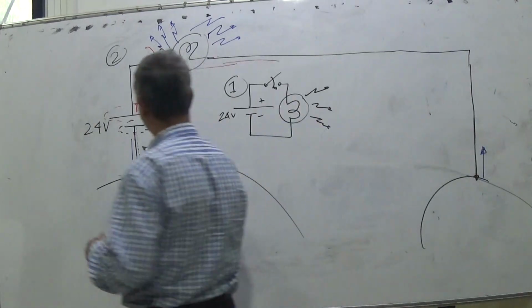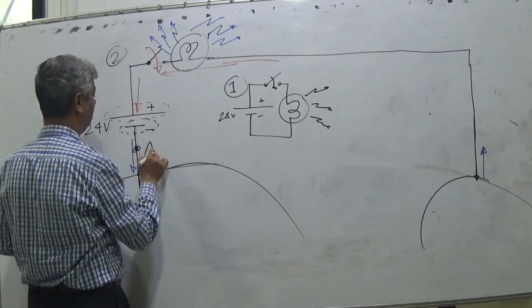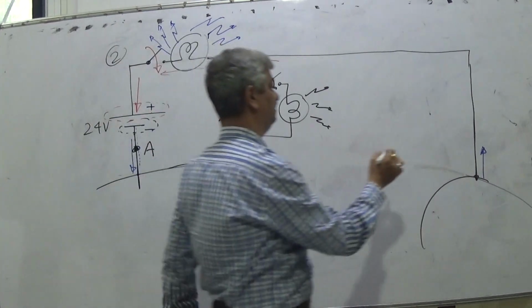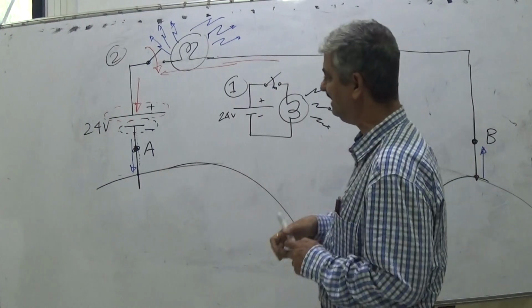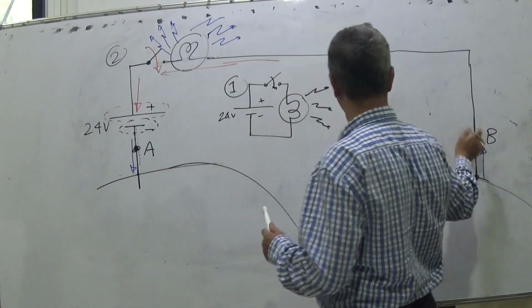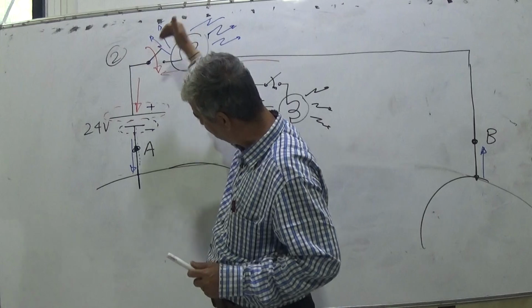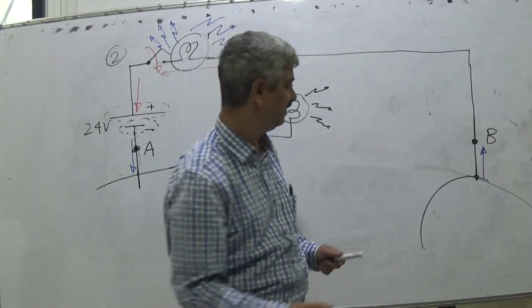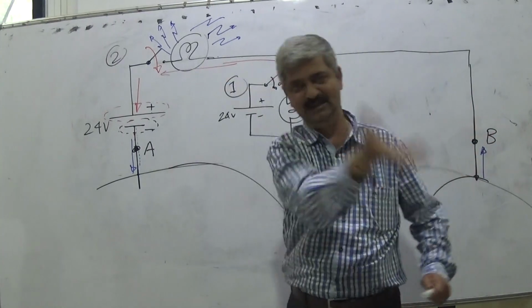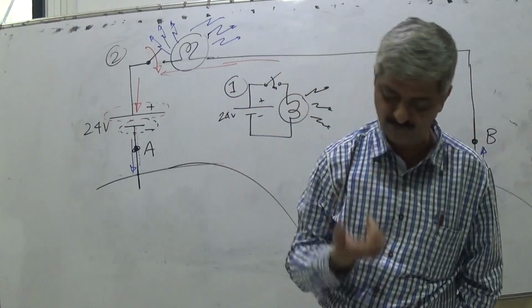This we can say is terminal A, and this is terminal B. The net circle between A and B is such that one is flooding electrons and the other is pulling electrons. What will happen?